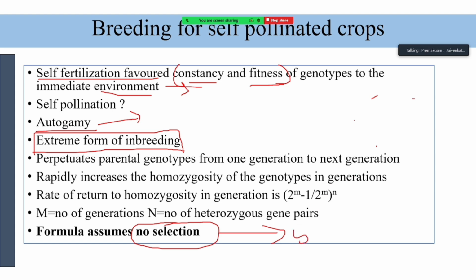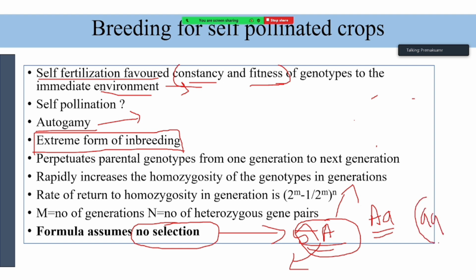For example, if you are selecting for one type of trait controlled by capital A, and some of the plants are heterozygotes, and you are selecting only homozygotes, then the proportion of this genotype will automatically increase. If you are selecting small a, the proportion of that genotype will increase. If you are selecting for heterozygotes, then there will definitely be a selective advantage for that genotype, and it will increase.